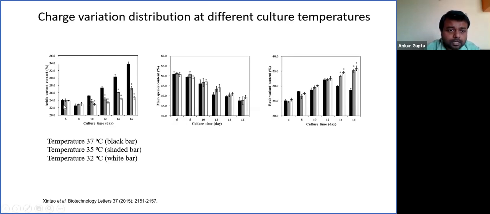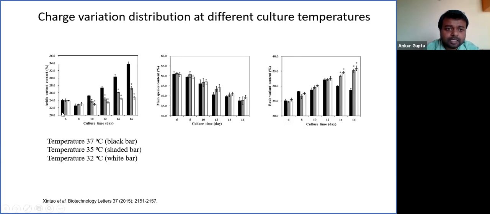The black solid bars are from the experiment run at 37 degrees Celsius. The shaded bars are from the experiment where a temperature shift strategy was used, shifting from 37 to 35 degrees Celsius. In the white bars, the temperature was further lowered to 32 degrees Celsius.